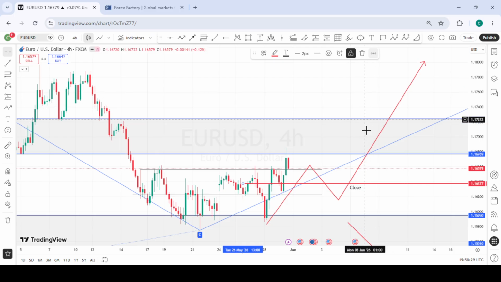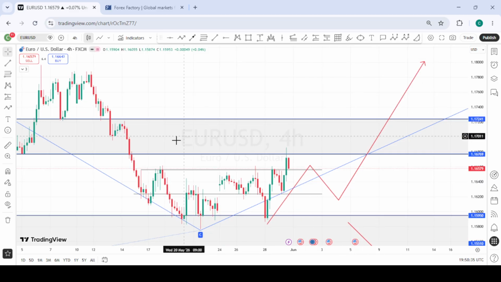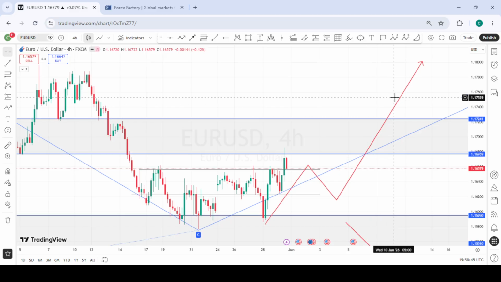Let's take these ones out. Yeah, so we finally have a daily structure shift here and a 4-hour structure shift as well, which is giving us a bullish indication. So going into next week, what we are looking forward to is a possible higher low formation, just as the arrow is showing, which we had from last week.